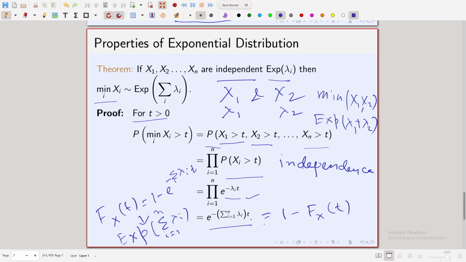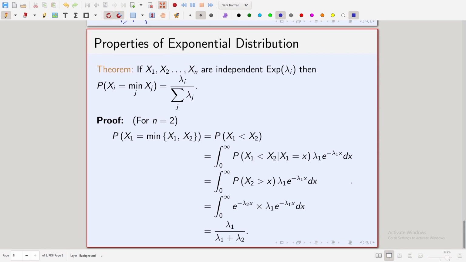So, we have seen that the CDF of this minimum random variable is equal to 1 minus e to the power minus the summation over i of lambda i times t, which is precisely the CDF of an exponential random variable with parameter the sum over i from 1 to n of lambda i. Hence, we have shown the result. So, again you see we have crucially used independence in our proof.